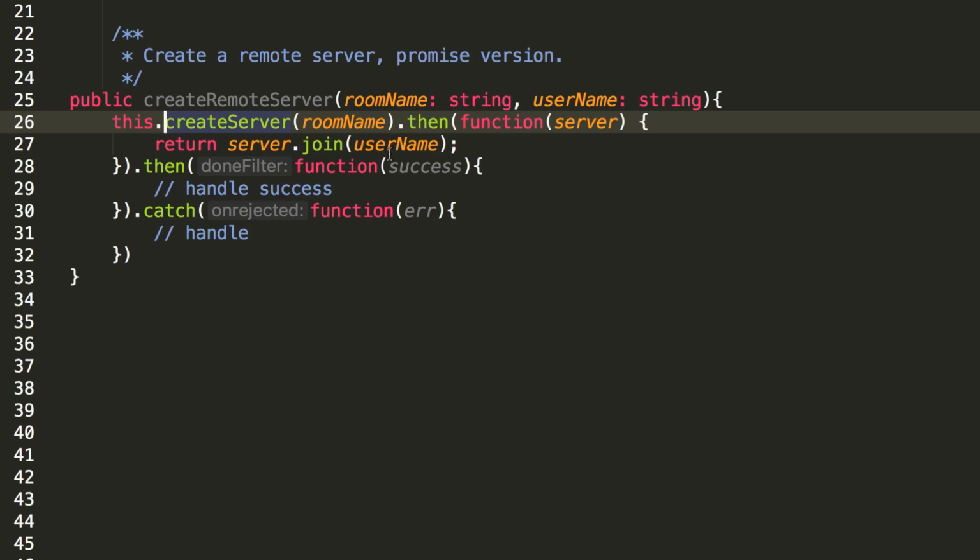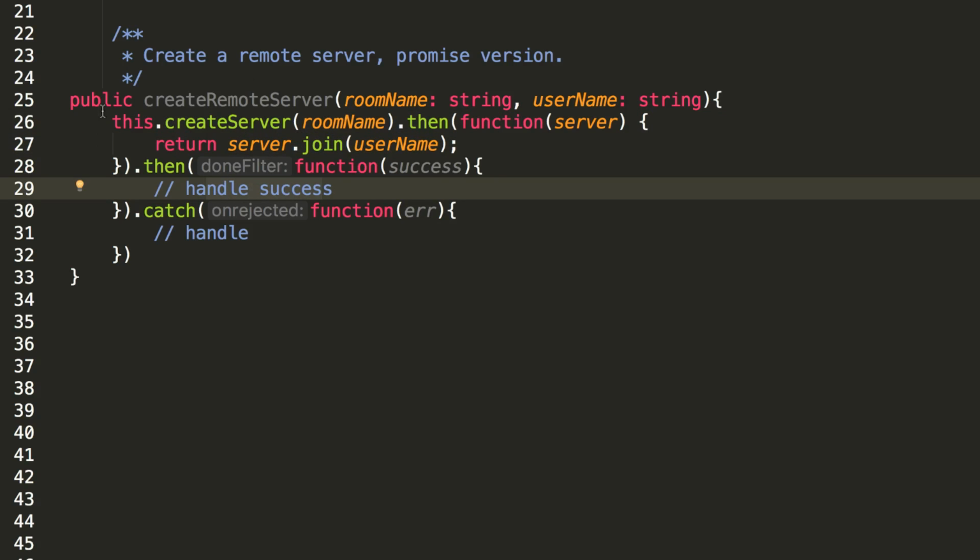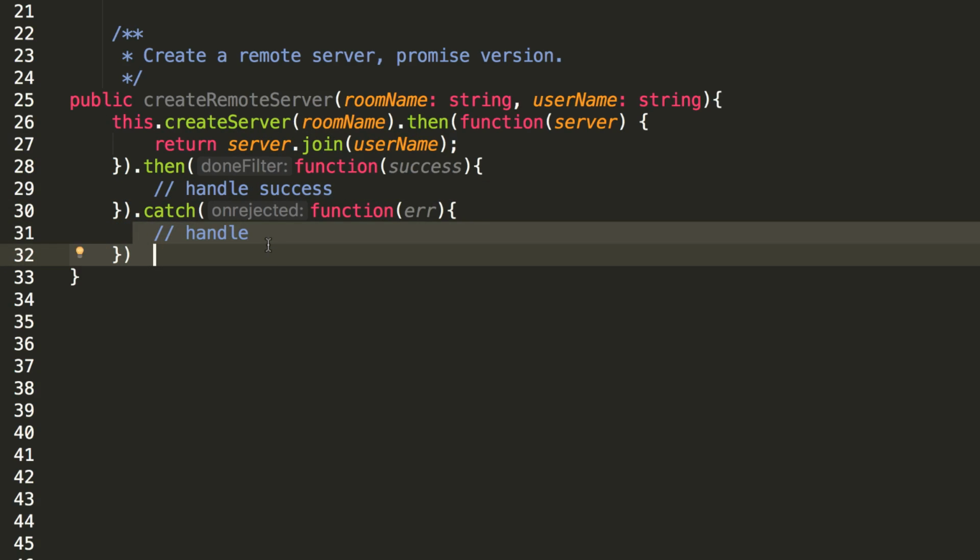What did the promisified version give us? Well, here we call createServer, and if it works, we move into server.join, and if it works, we handle success. And if an error is raised in any of these steps, we'll call this catch clause. And this provides a really straightforward mechanism to think about how this asynchronous code is going to execute.